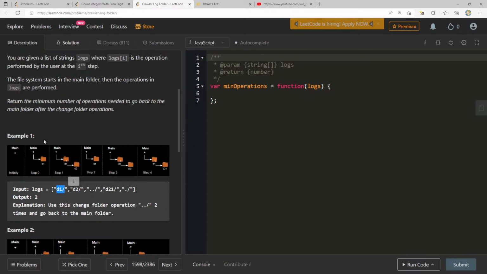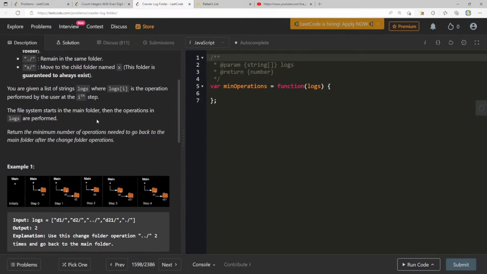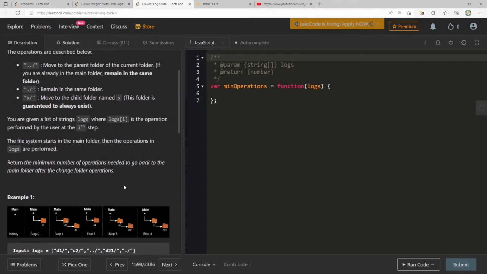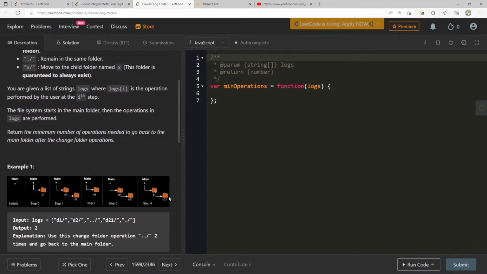So D1, we're in main, go to D1, go to D2, then back to D1. Then we go to, oh, D21, okay. Move to the child, remain in the same, and remain in the same. Use this change folder operation to go back to the main folder.